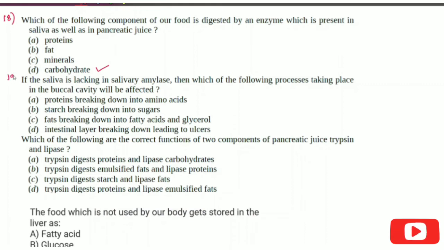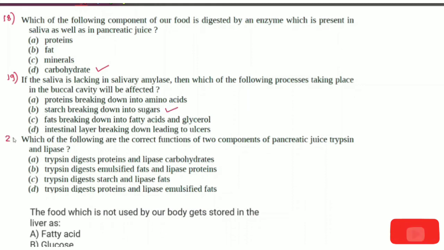We have question number 19. If the saliva is lacking in salivary amylase, then which of the following processes taking place in the buccal cavity will be affected? Protein breaking down into amino acids, starch breaking down into sugar, fat breaking down into fatty acids and glycerol, or intestinal layer breaking down leading to ulcer. We know that salivary amylase helps in digestion of starch to sugar. So the correct option is option B, starch breaking down into sugar.